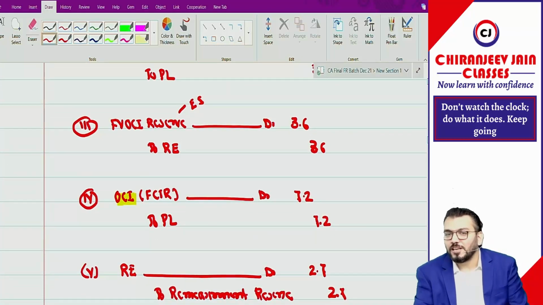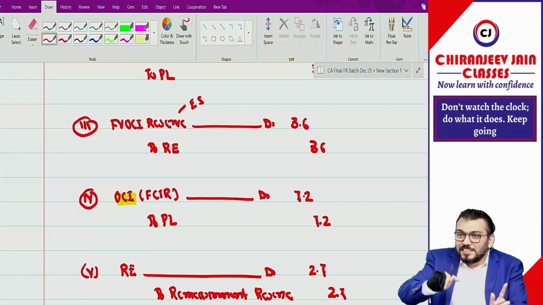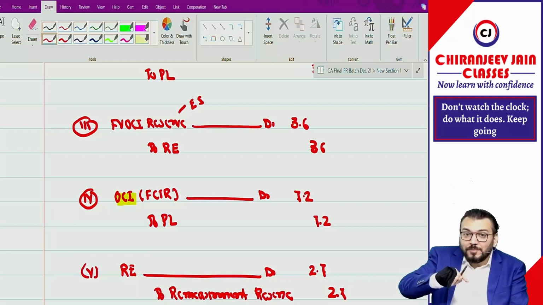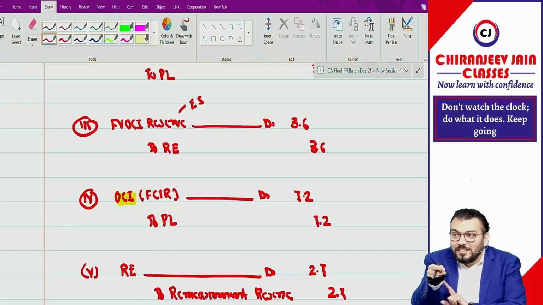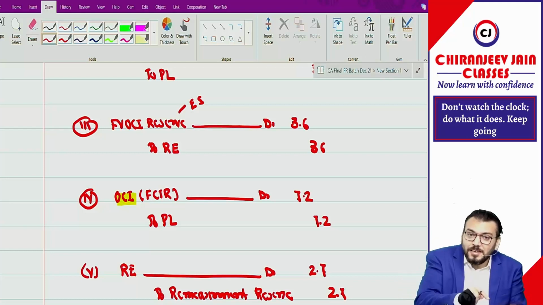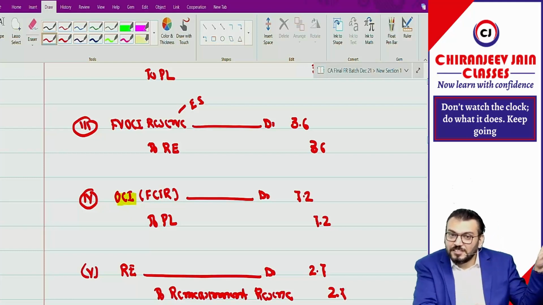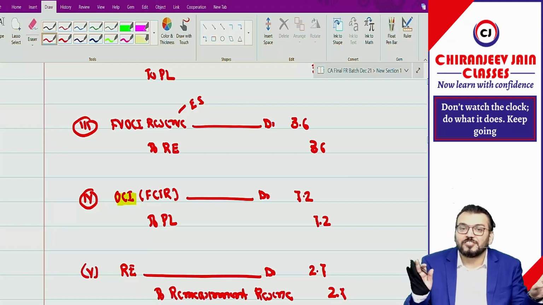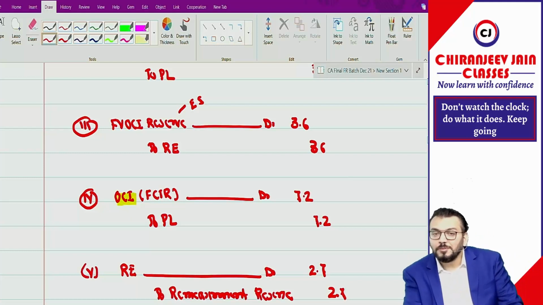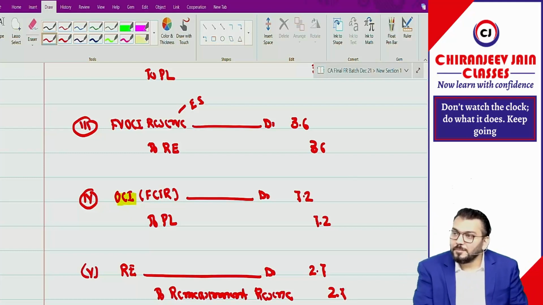Why? Recycling. Whenever we say reclassified, it is reclassified from OCI to PL, so OCI will also be affected, and PL will also be affected. That we have already done in the Ind AS 109 chapter, where we had a detailed discussion about this. Have you understood?